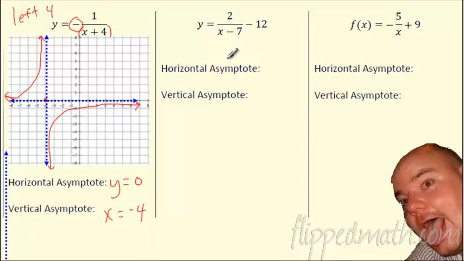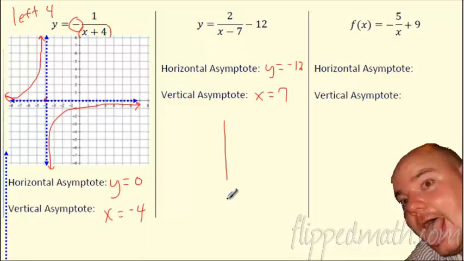So do I need to actually graph this to see what the asymptotes are? No. Hopefully you can kind of just take a look and say, sure. If I look at this, I'm shifting it down 12, so that's my horizontal asymptote. It actually went down 12. And then what's the vertical asymptote? I'm going to go what? It's -7, so I'm actually going to go right 7, so it looks like this.